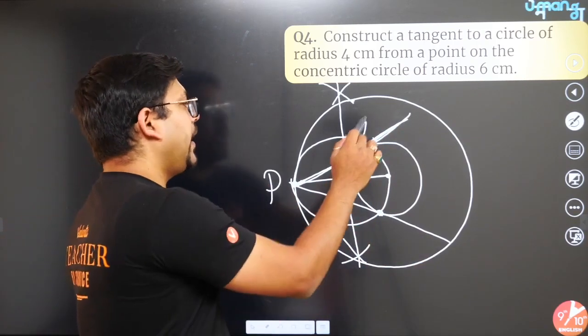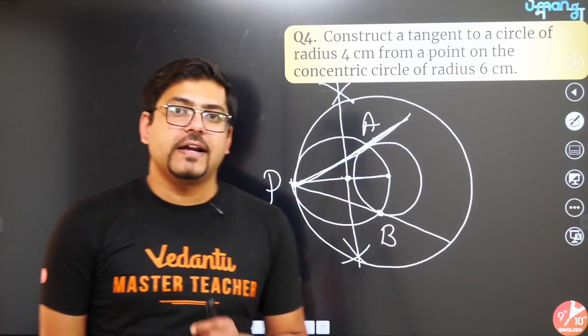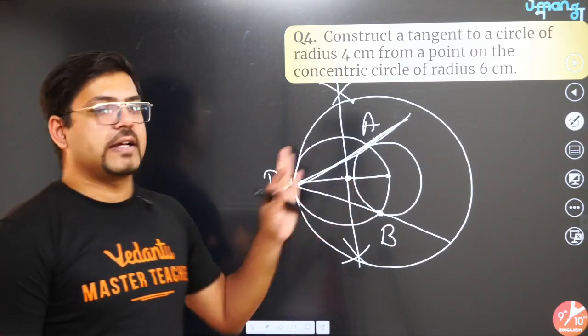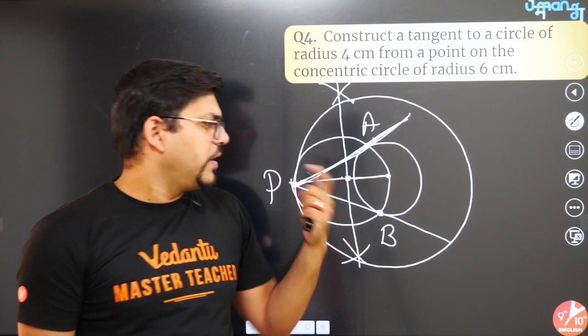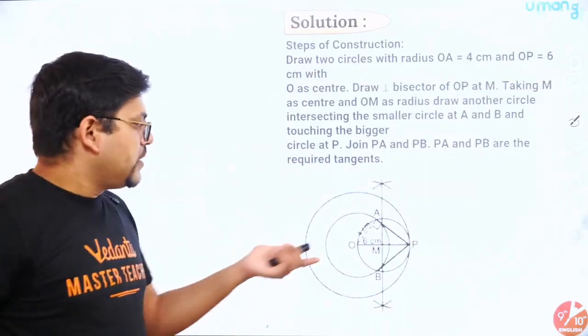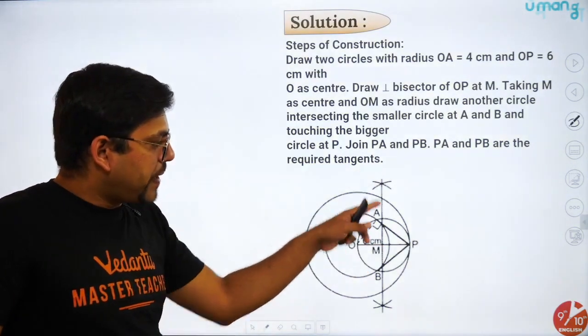If I name them, this is PA and PB. So PA and PB are the two desired and required tangents to the original circle of radius 4 cm. I hope you all understood that. It's this much simple, believe me. See here, 6 cm, 4 cm, draw the perpendicular bisector.